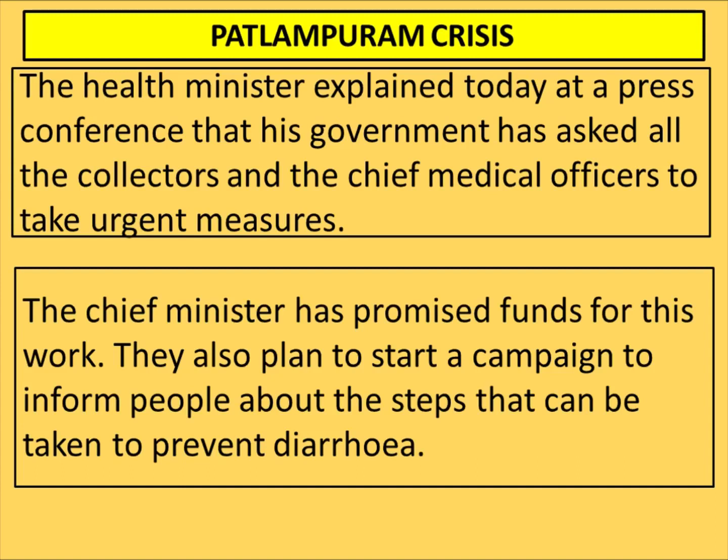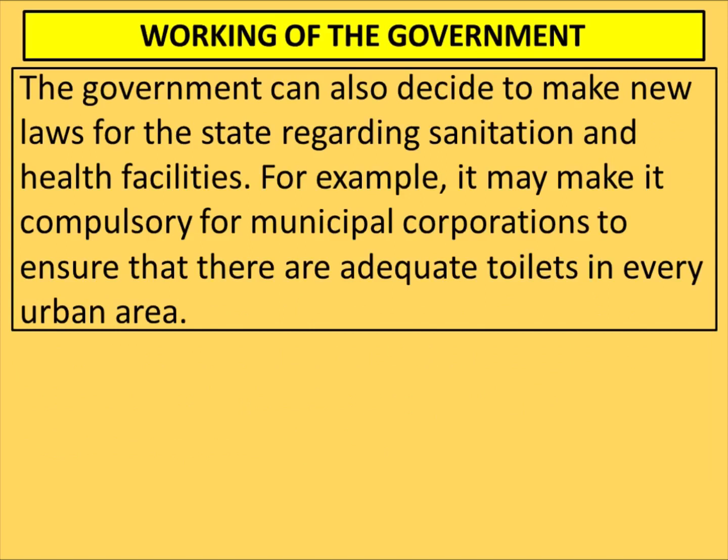They also want to start a campaign to inform people about the steps which can be used to prevent diarrhea. The government can also decide to make new laws for the state regarding sanitation and health facilities. For example, it may make it compulsory for municipal corporations to ensure that public toilets are built in all the areas.